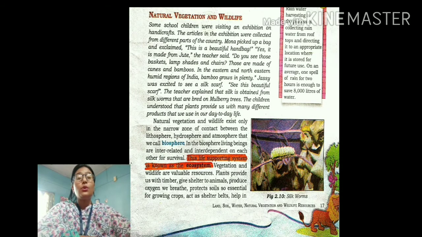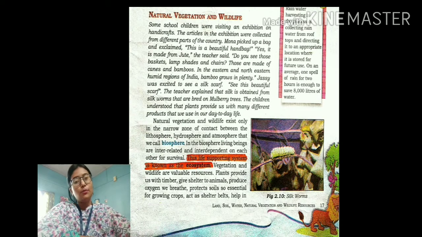And students, only 2.7% water which is available on earth is fresh water. And of these 2.7%, 70% is found in the form of glaciers and ice sheets. So that means only a very small percentage, that is 1% of fresh water, is available for human use.